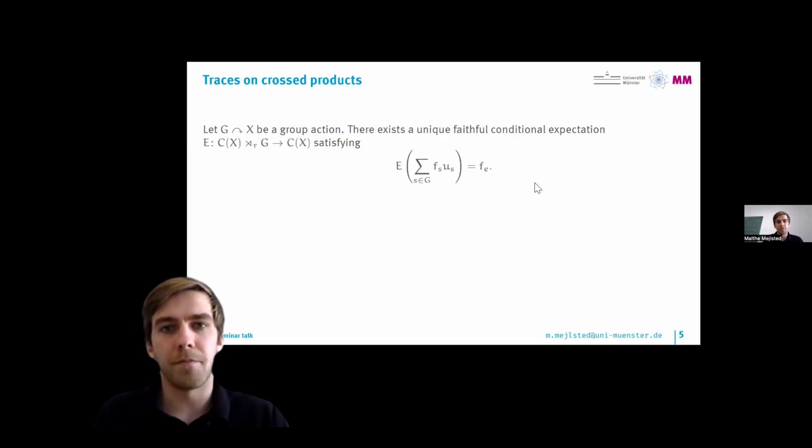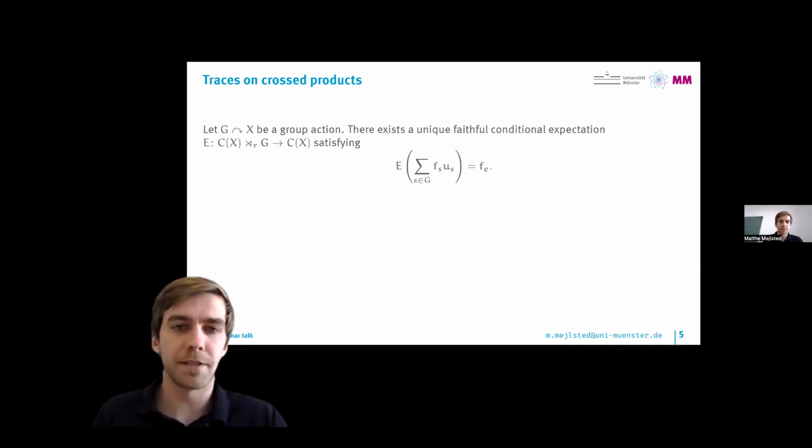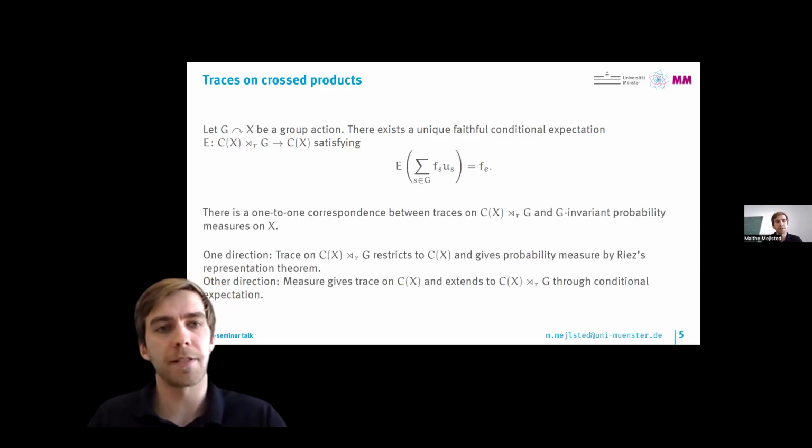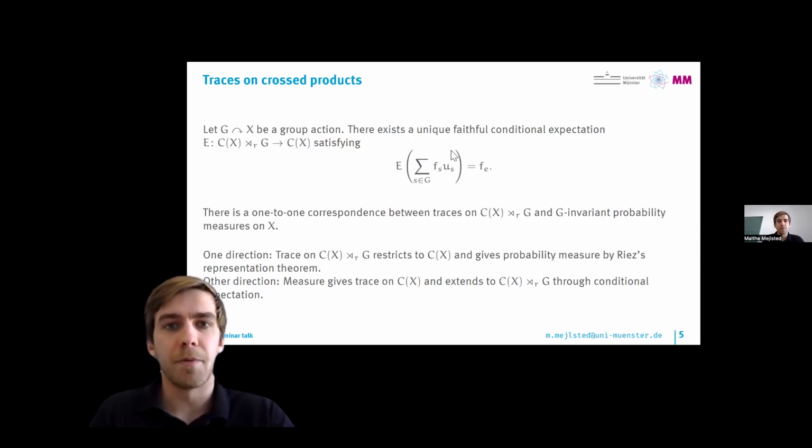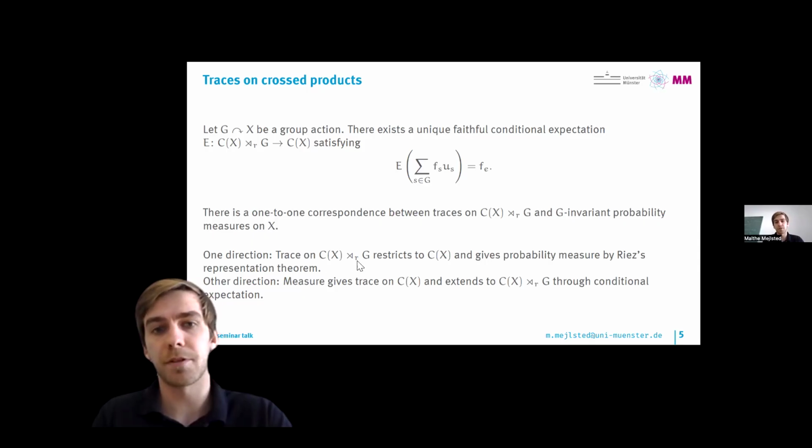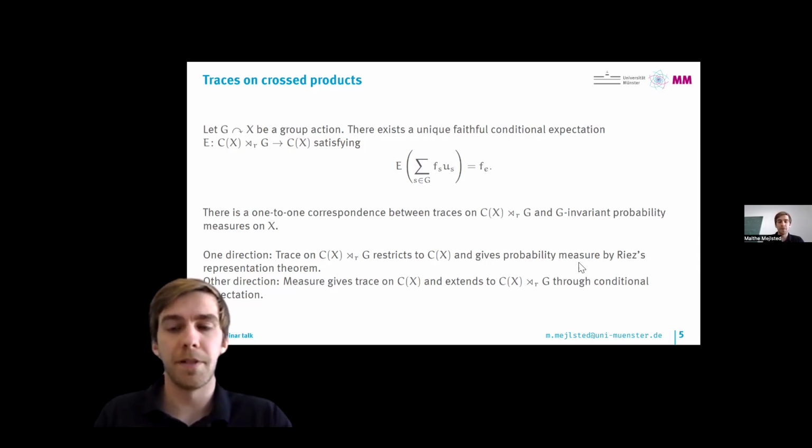So one of the important applications of this is to consider how the traces look on the reduced crossed product. We in fact have a one-to-one correspondence between traces on the crossed product and G-invariant probability measures on X. The way to see this is that if you start with a trace on the crossed product, then you can just restrict this down to C(X).